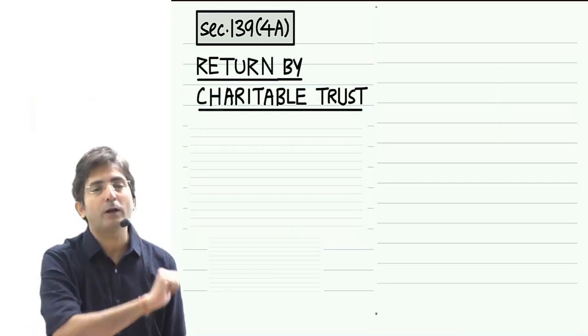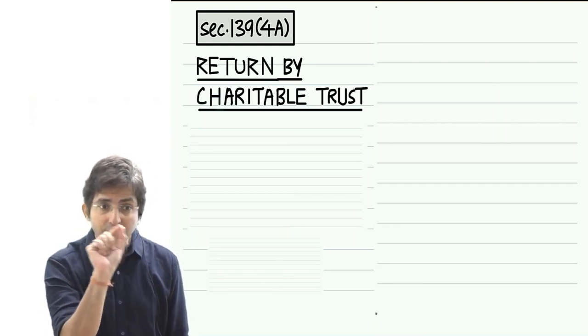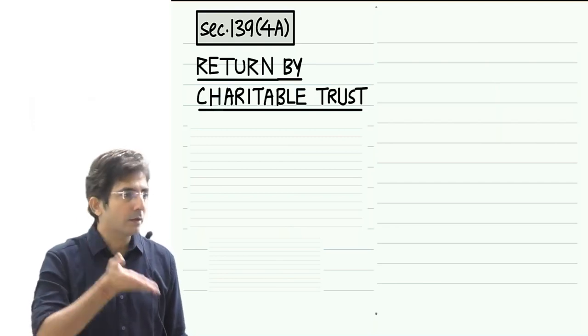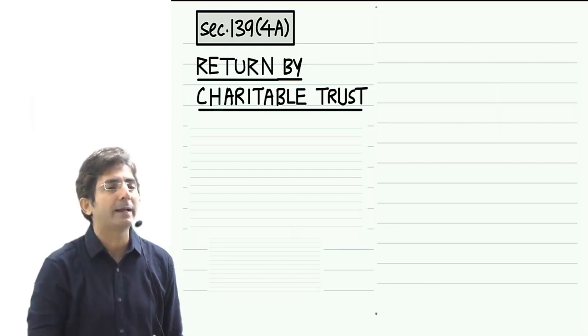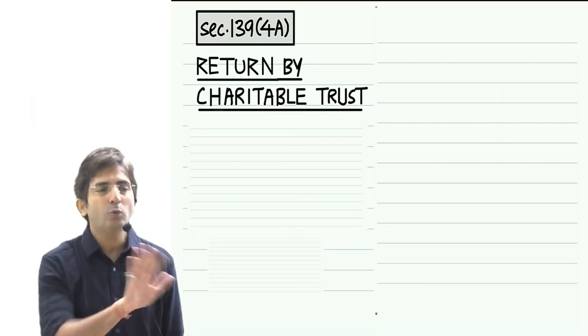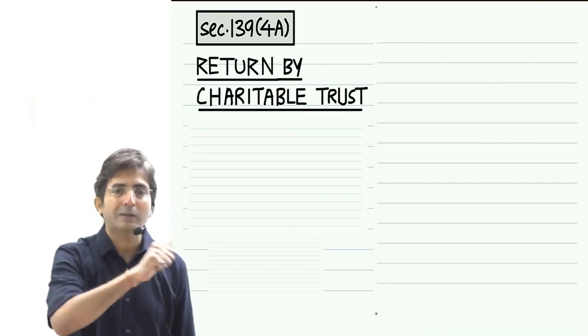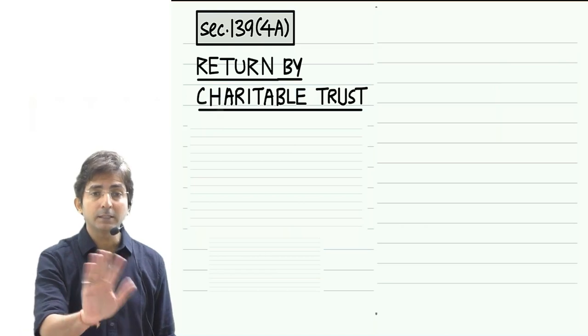Then you don't have to file the return. Basically, the law wants to check whether you have taken the exemptions in a proper manner or not. But for a trust having income of only 2 lakhs, even if they have taken exemption in the wrong manner, what happens? 2 lakhs has become 0. Even if it is not 0, on 2 lakhs there is no tax only. So for such a trust, the return is not required.